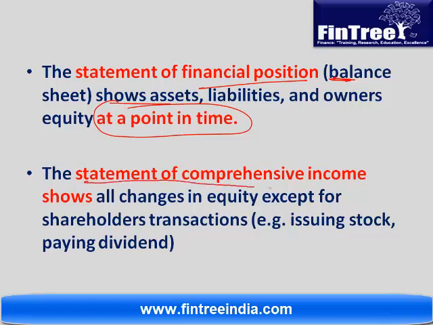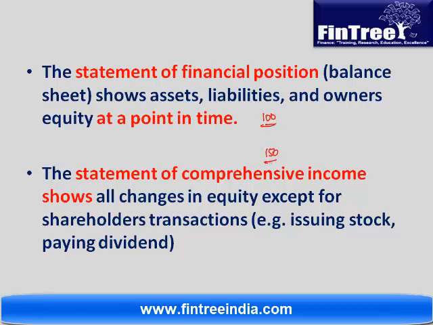Statement of comprehensive income. What is this statement? This statement includes your income statement, and it also includes your OCI statement. So what it means is that at the beginning of the year your equity was 100. By the end of the year your equity became 150. The question is, how did you get that extra 50 of equity?